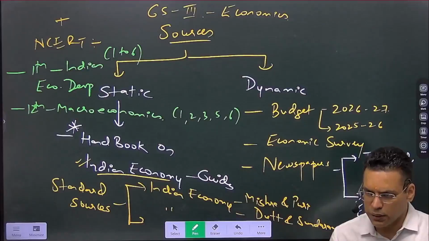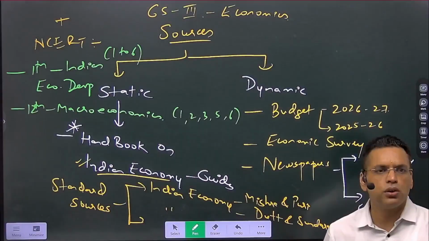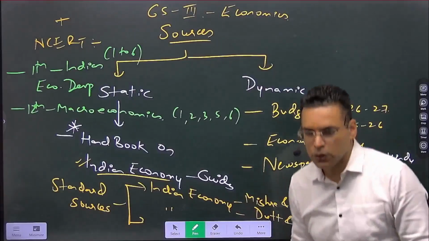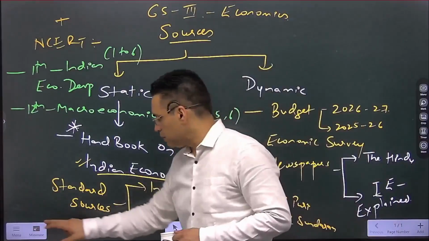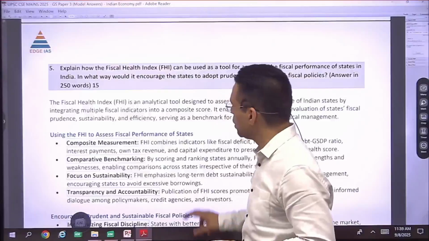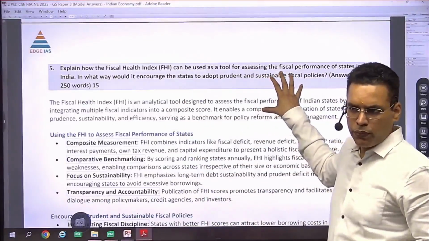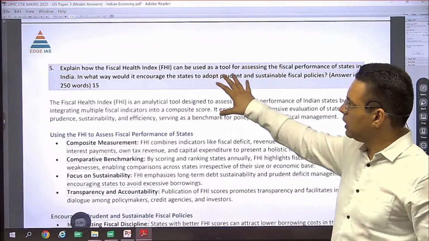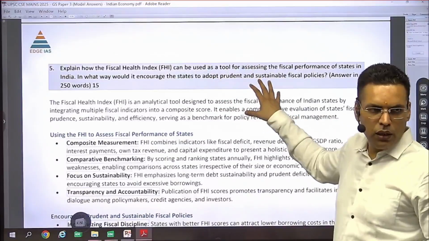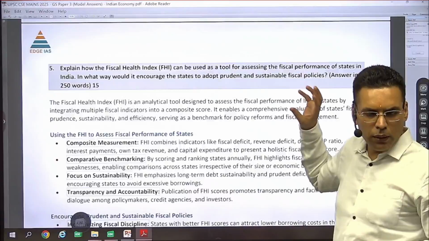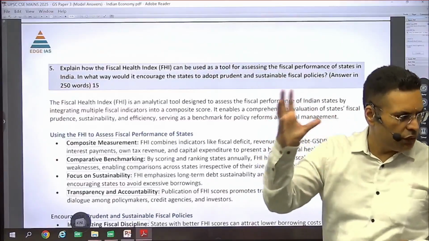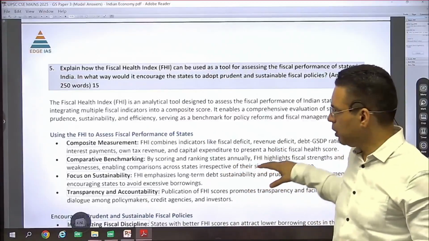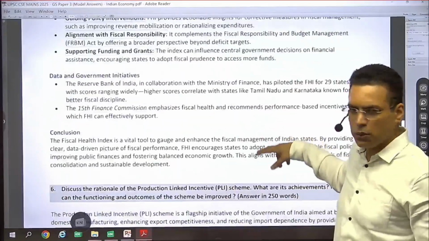Keep it simple, keep it basic. Newspaper reading बहुत ज़रूरी हो जाता है, because in economy the questions that you're getting would be on trends. Now when you talk about the mains section, ये सब current based questions हैं. So conceptually you have understanding, but you have to link with current. This Fiscal Health Index report was given by Niti Aayog. It is about the health of various states fiscally, financially, state में कैसा चल रहा है, debt कितना है उनका, how well they are performing. So this was a report. This came in January.